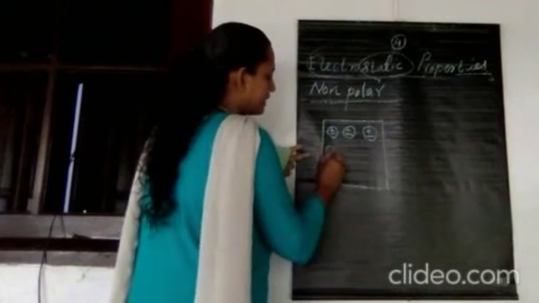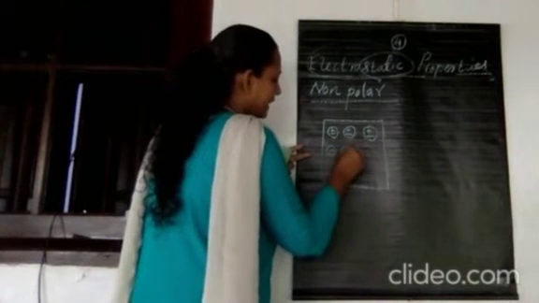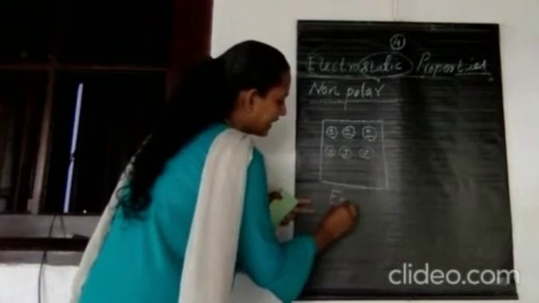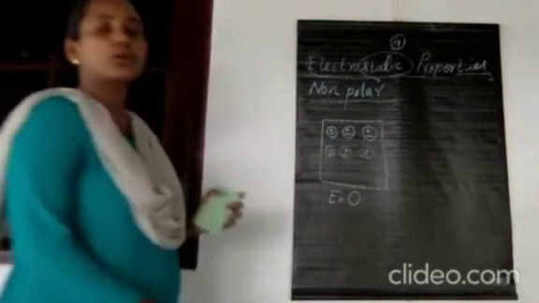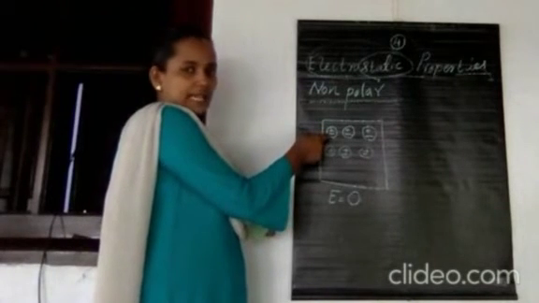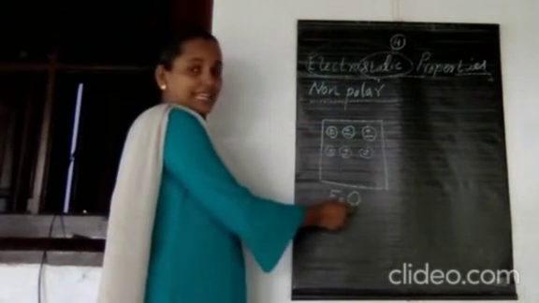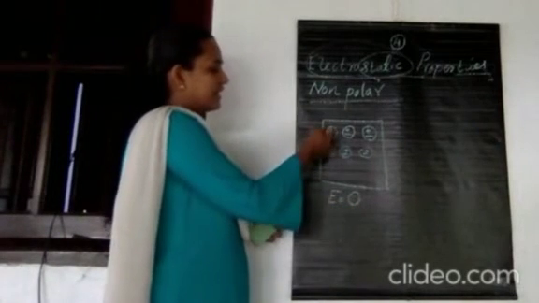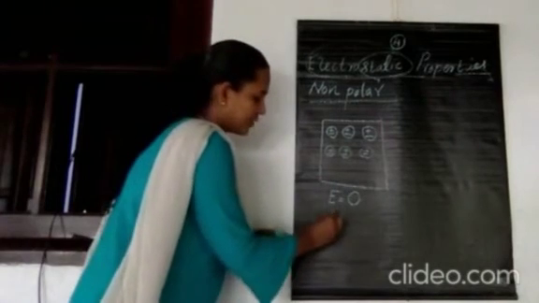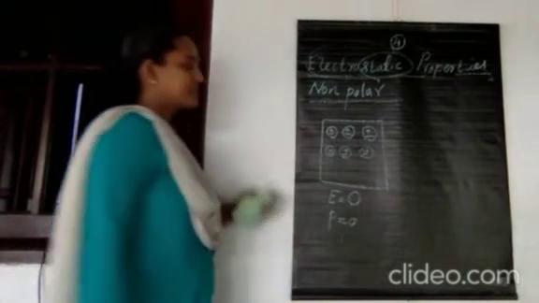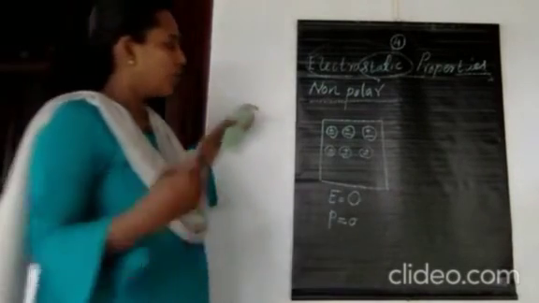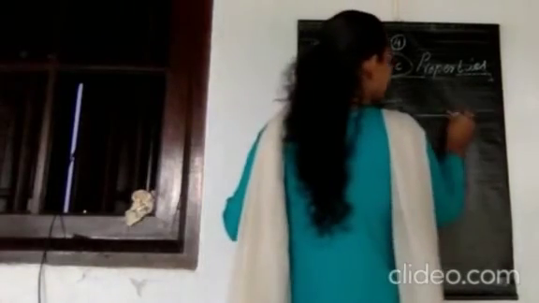In the absence of an external electric field, that means external electric field is equal to 0, the centers coincide, so there is no dipole moment. Dipole moment is equal to 0 in the absence of an external electric field. But what will happen if you apply an external electric field?